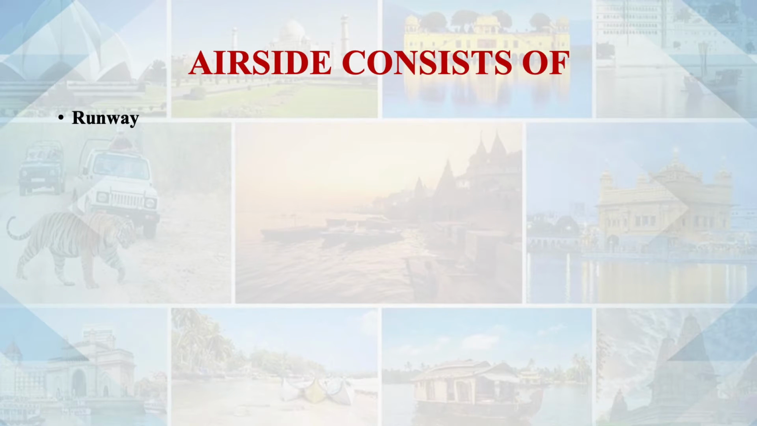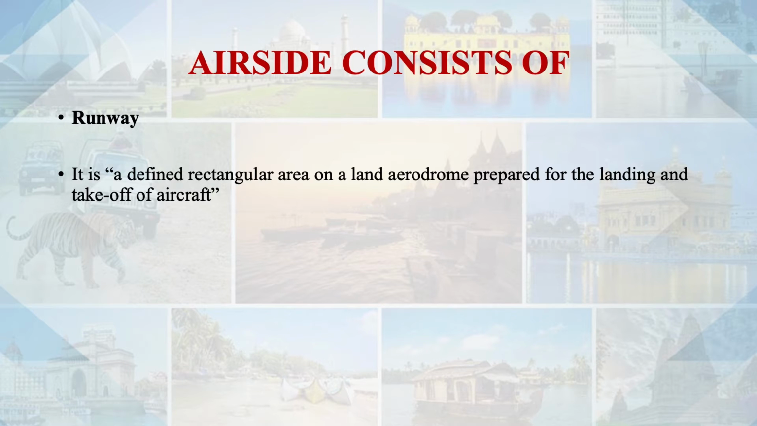Runway, we know that is the most significant part of an airport. It is a defined rectangular area on a land aerodrome prepared for the landing and takeoff of aircraft. By structure, it may look like a tarred road or a concrete road, but it will be so strong that when the flight lands, it has the capacity to hold it. The flight is so heavy, still it can hold it. That means its thickness, its width, its strength will have that much capacity.